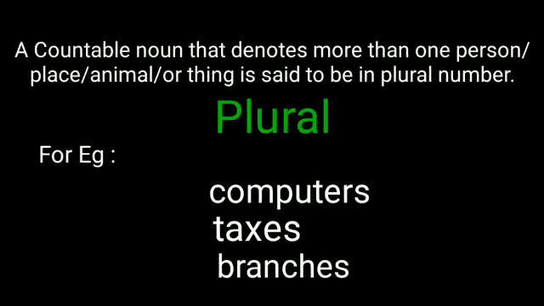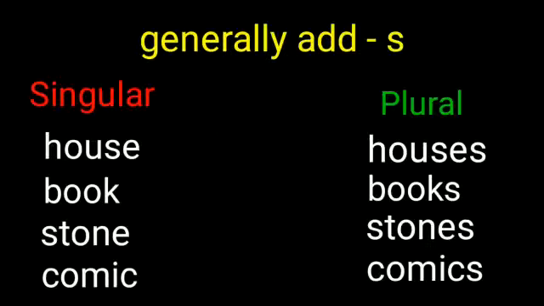But a countable noun that denotes more than one person, place, animal or thing is said to be in plural number. For example, if computer is singular, computers are plural. Tax is singular, taxes are plural. Branch is singular and branches are plural.